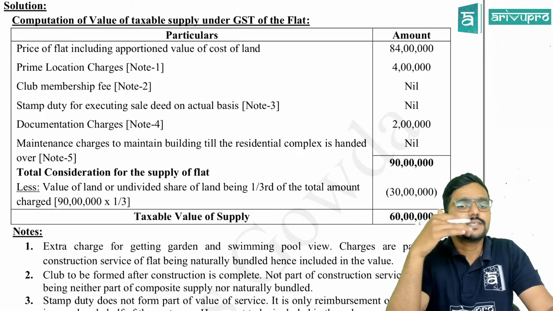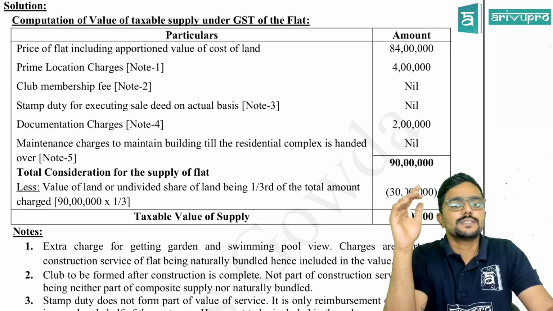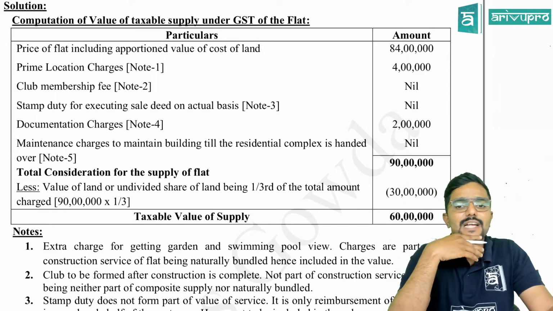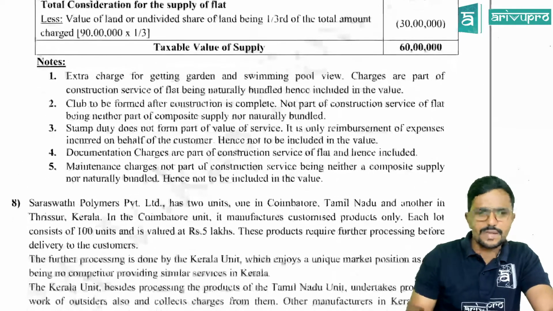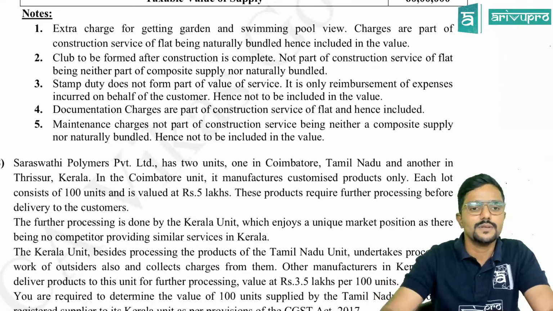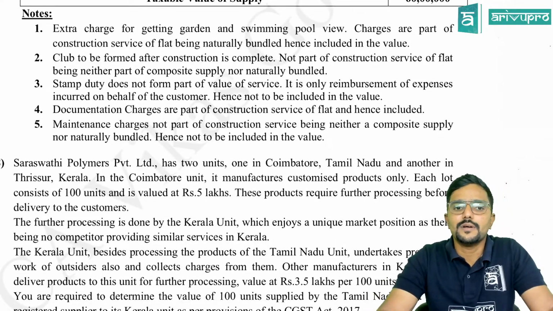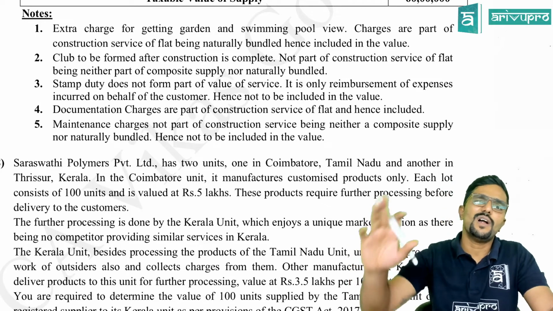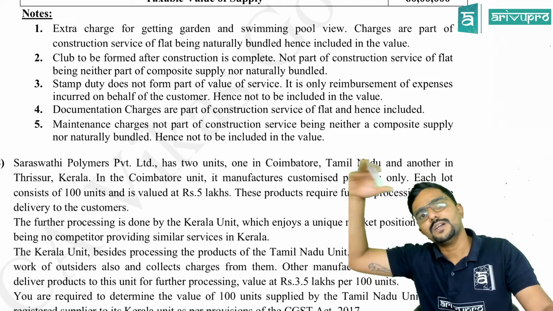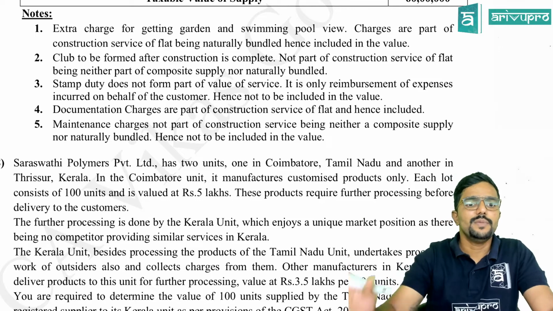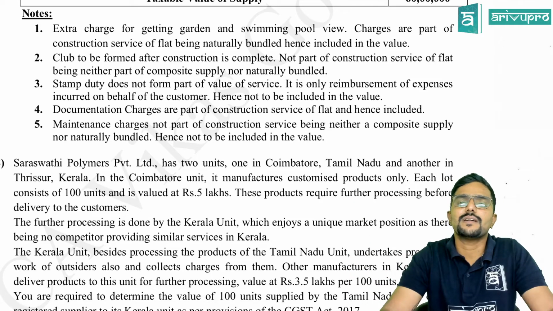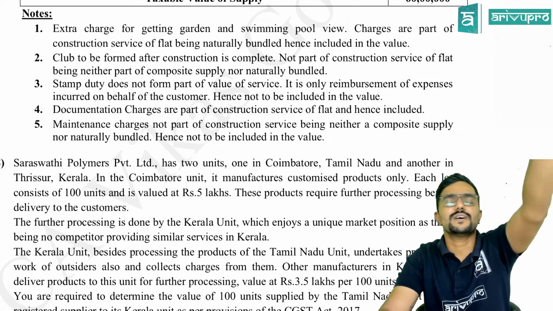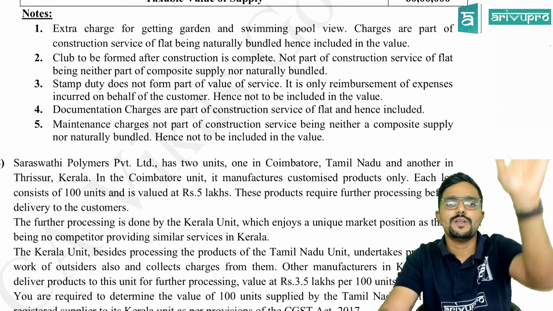Okay. Next, club membership fee. We should not add it. Why? I have given a note here: club to be formed after construction is completed. So it is not a part of construction service of flat. If you want, you will pay it separately and get it. So it is altogether a separate supply, being neither part of composite supply nor naturally bundled. So you will not include it here.